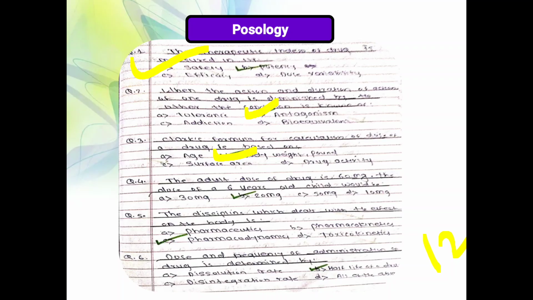Next, the discipline which deals with the effect of the body. The options are pharmaceutics, pharmacokinetics, pharmacodynamics and toxicokinetics. Pharmaceutics deals with formulation. Pharmacokinetics deals with absorption, distribution, metabolism and excretion. Toxicokinetics deals with toxicity. But the question asks about the effect of the body on the drug.